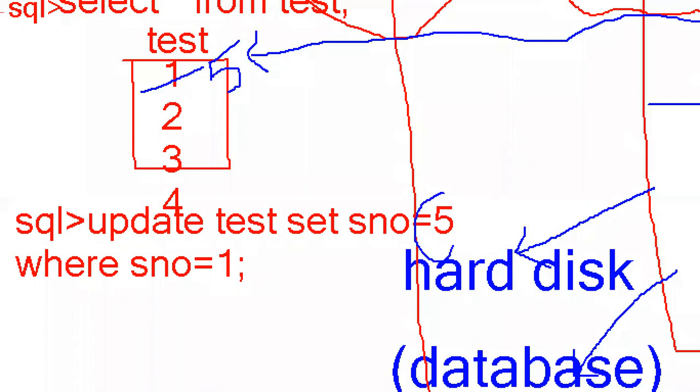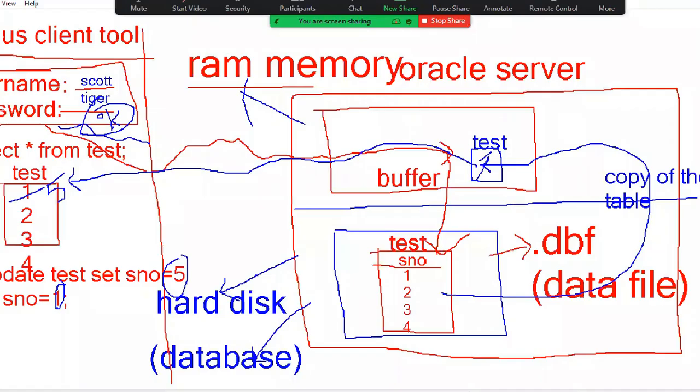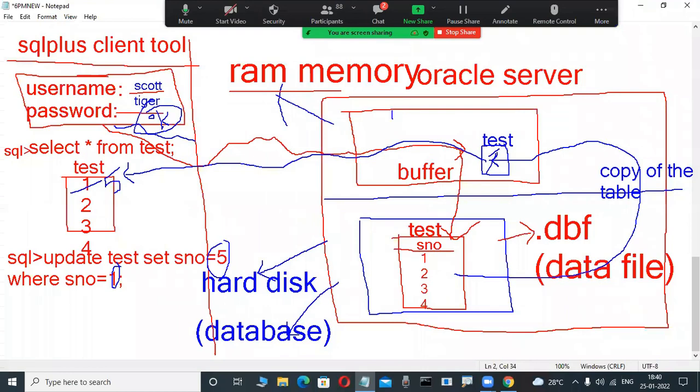What is the old value? 1. The old value is 1. This new value for the transaction is automatically stored somewhere. Observe here, the new value for the transaction is stored someplace. Again, the old value for the transaction is automatically stored in another place in the buffer.